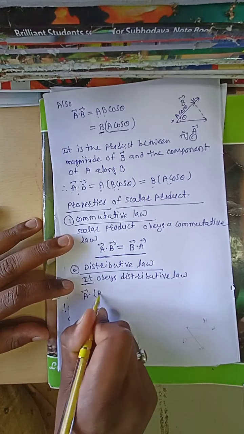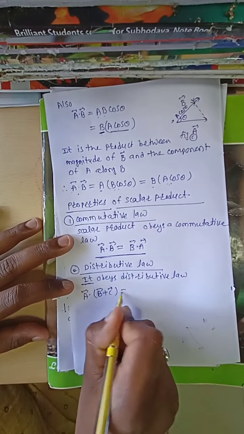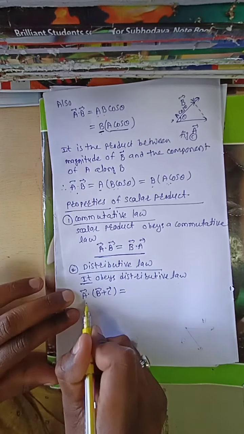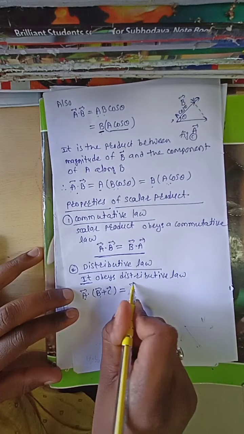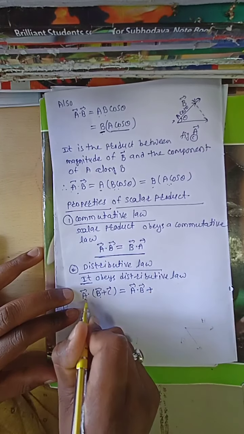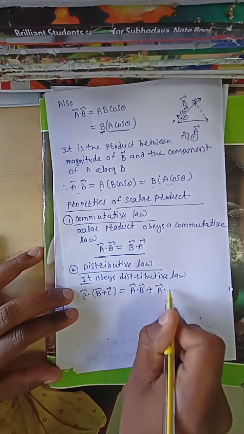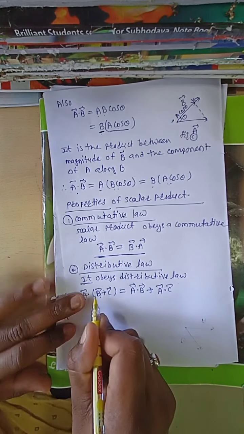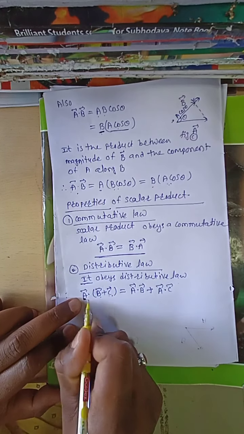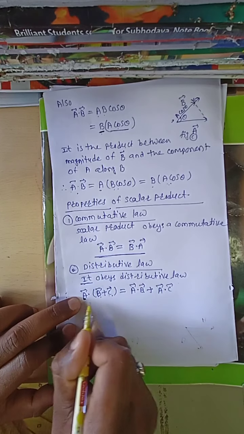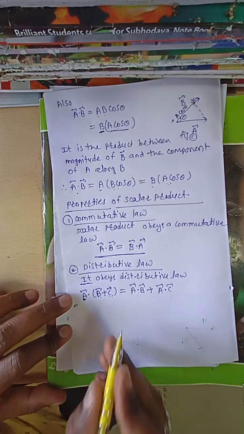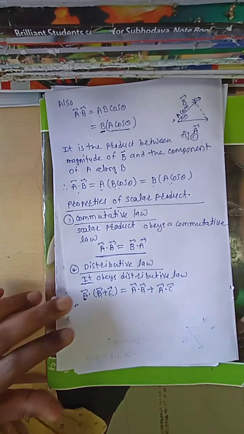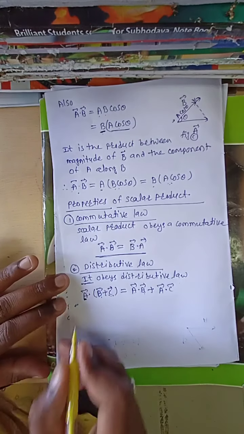A bar dot B bar plus C bar is equal to A bar dot B bar plus A bar dot C bar. This is known as a distributive law. Distributive law means A bar dot B bar plus C bar is equal to A bar dot B bar plus A bar dot C bar. This is the distributive law.